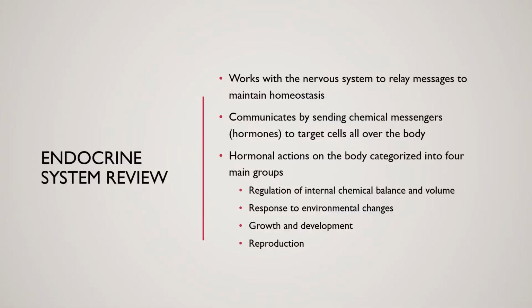All right, so we're going to start off with the endocrine system and a little bit of a review. As we know, the endocrine system works with the nervous system to relay messages and to maintain homeostasis in the body. It communicates by sending chemical messengers, or hormones, to target cells all over the body. And the hormonal actions on the body are really categorized into four main groups. Those that regulate the internal chemical balance and volume of our bodies. They respond to environmental changes. They respond to growth and development and reproduction.